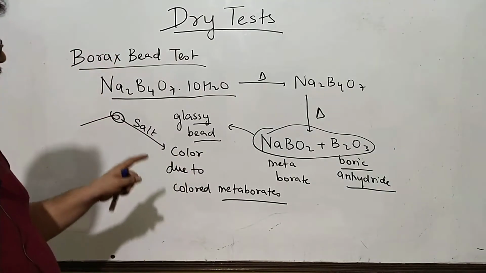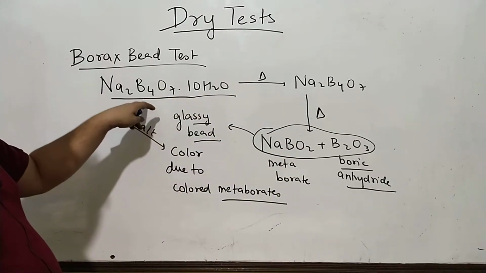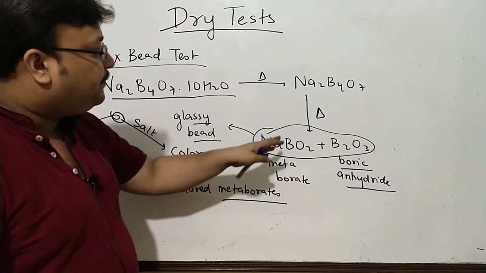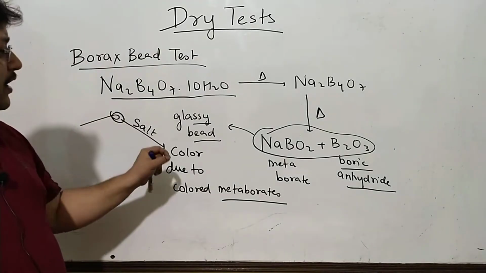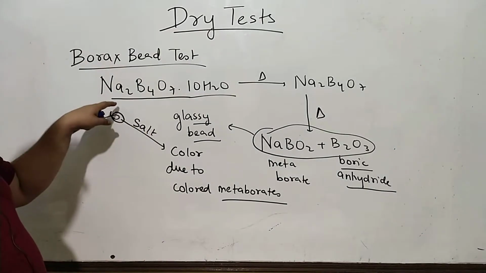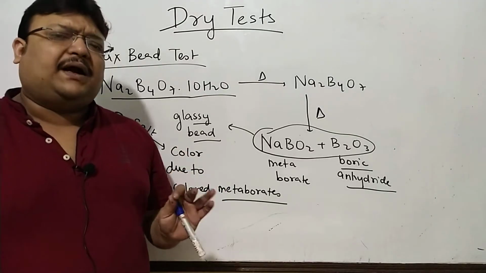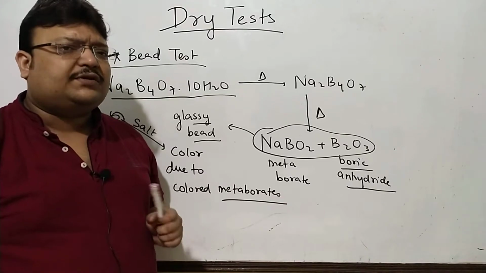I'll quickly talk about it. But first of all, this is the basic chemistry, heating effect of borax. This compound is called borax. On heating, it will give you a glassy bead because of both these compounds, metaborate and boric anhydride. And when a small amount of salt is attached or stuck here, taken to the flame, you see a color because of colored metaborates. There are popular charts given in most of the textbooks.